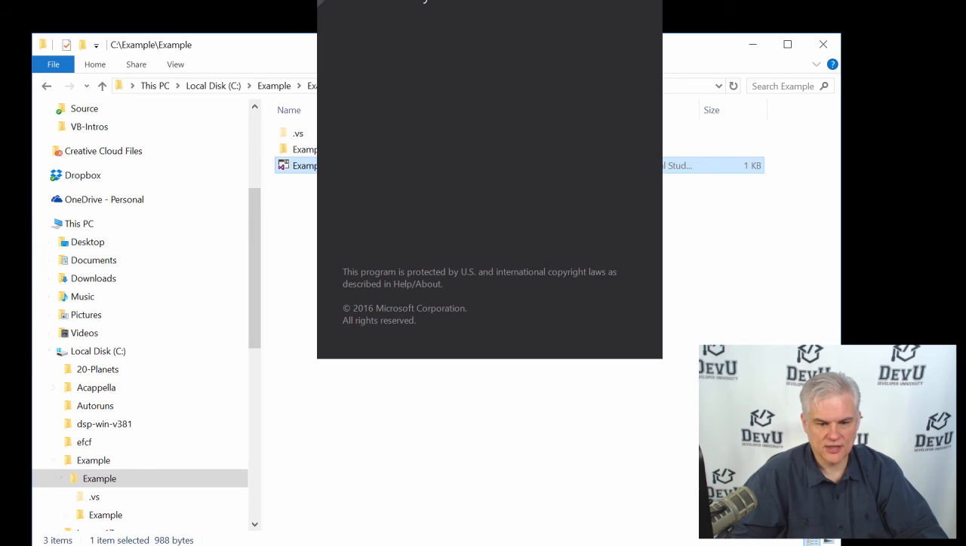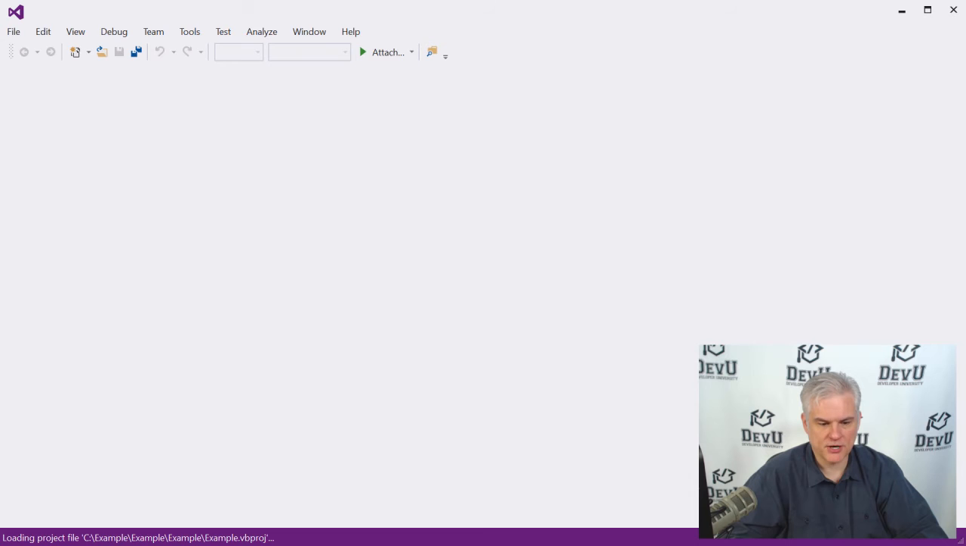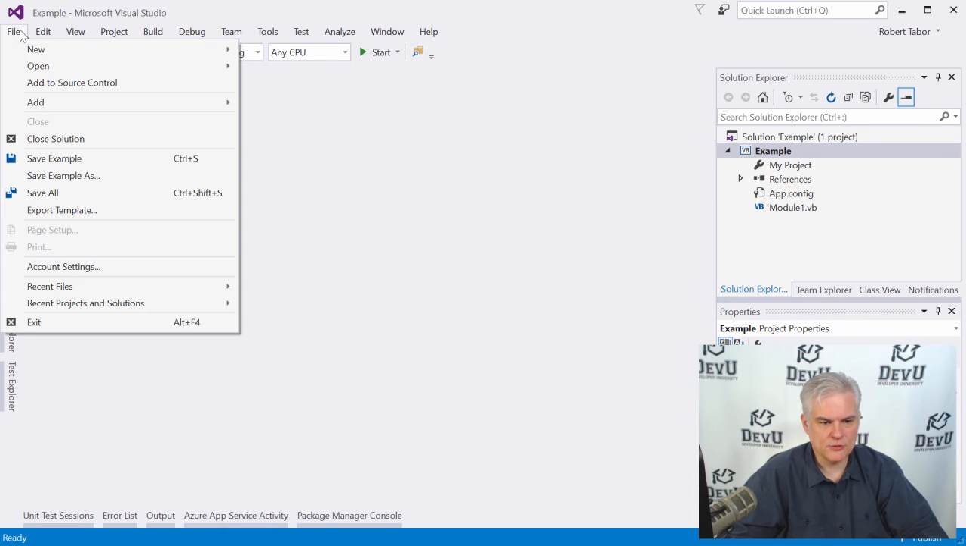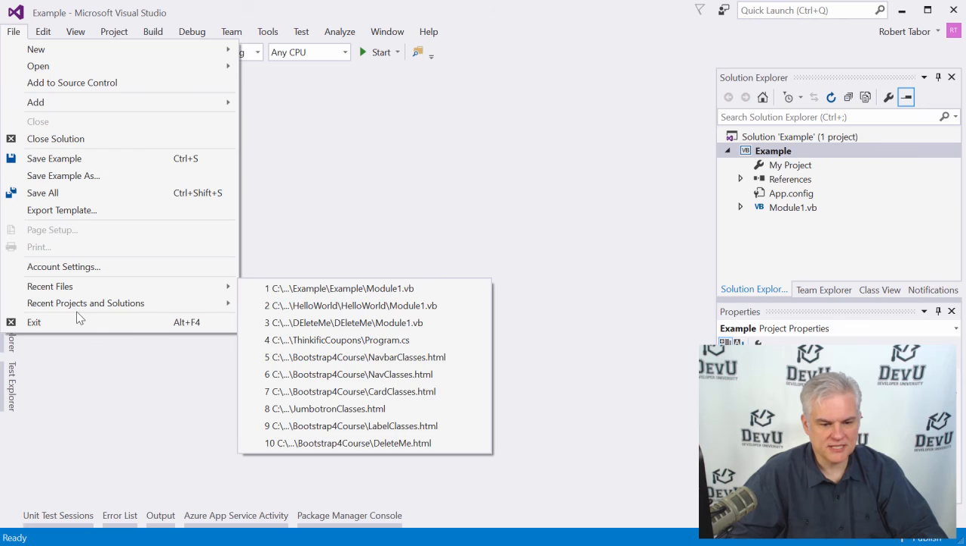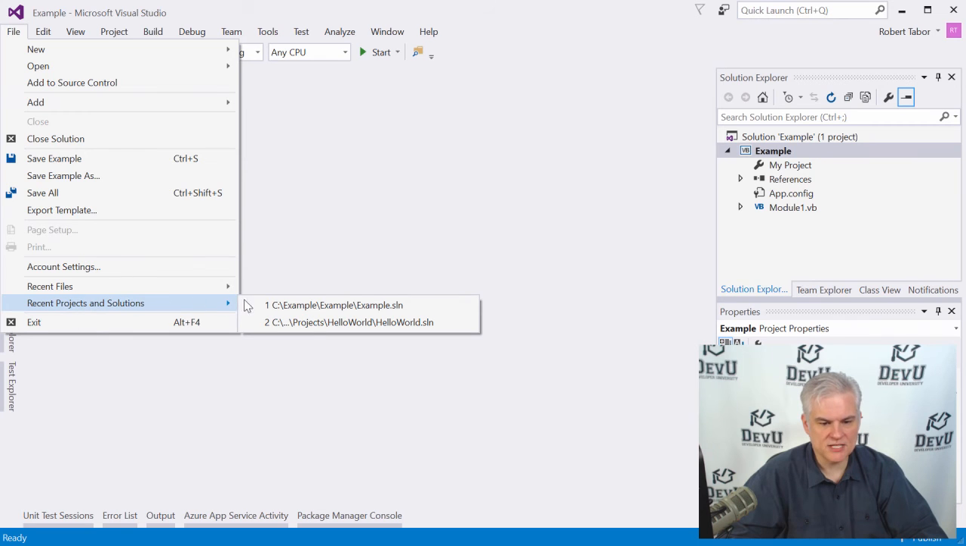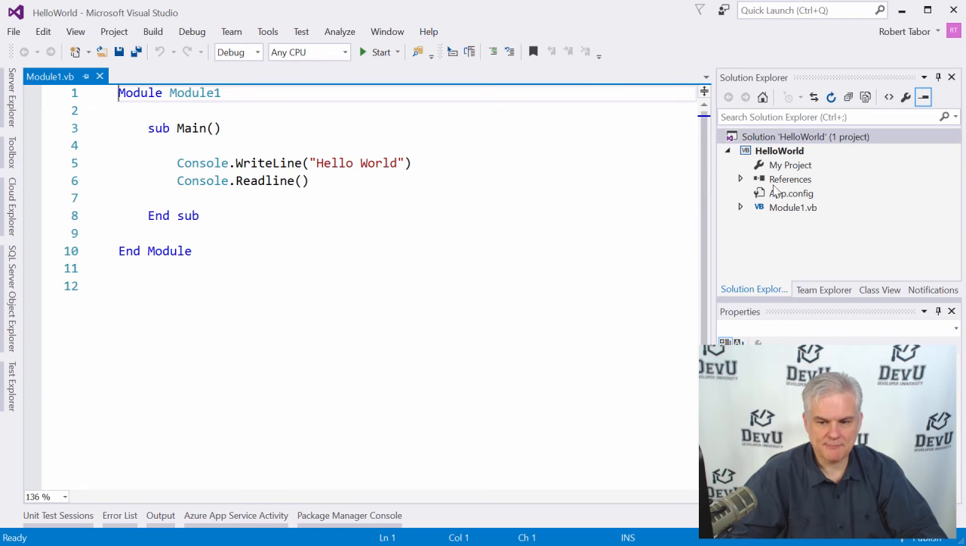So just to show you, that's usually how I open up the projects. Or the other thing that you can do is actually go to the File menu and select Open Project or Solution. Or if you've opened it recently, it might be in your list of recently opened projects and solutions, and you can navigate and find, for example, the Hello World project and open that back up into the Solution Explorer.